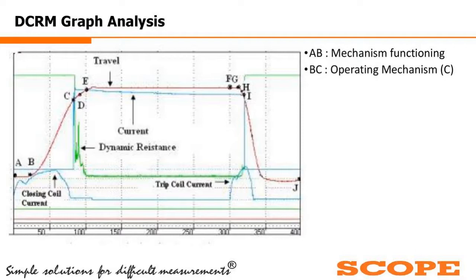Once the travel has completed, we allow the breaker to rest for some time, to get settled. So E to F is the settling zone, we can say.